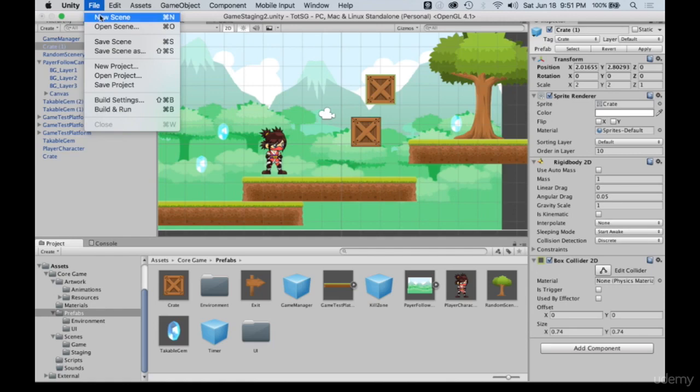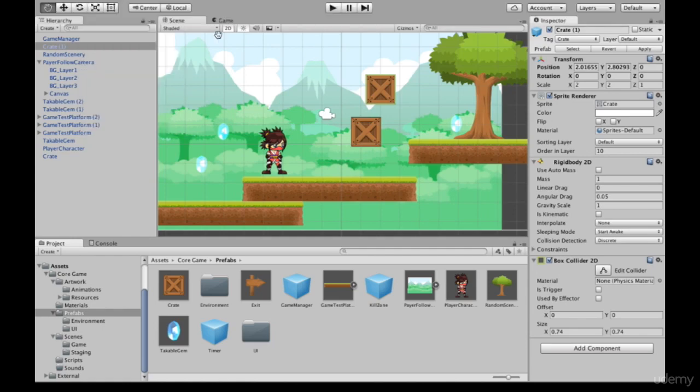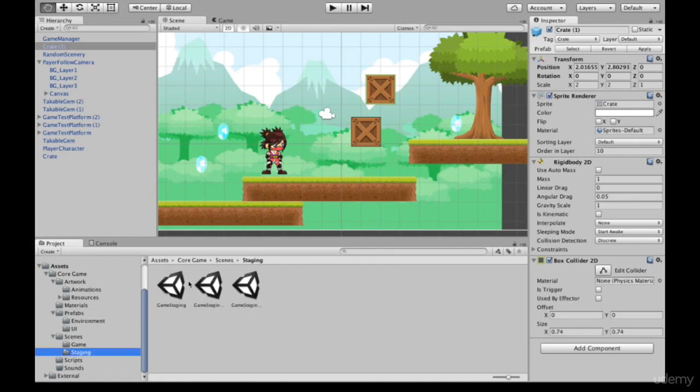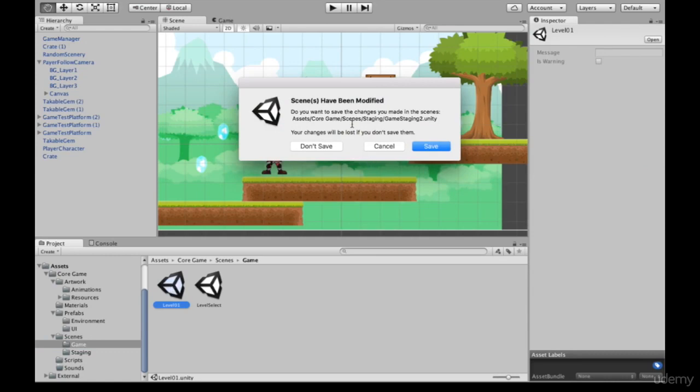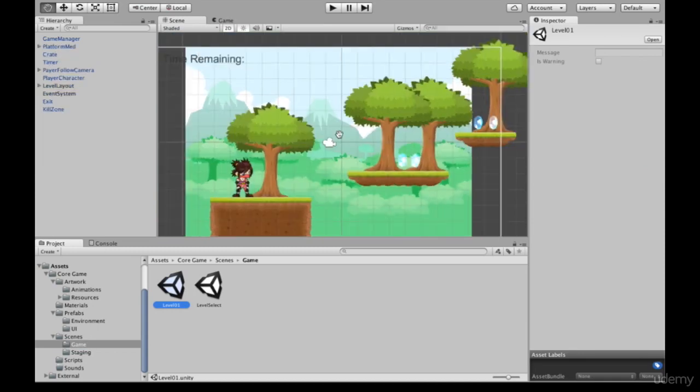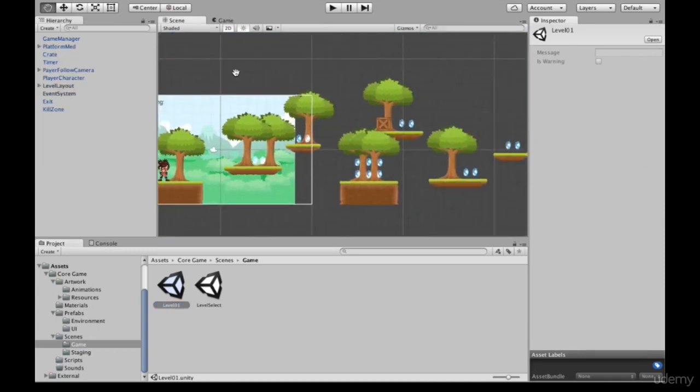Under File, you can see how you can make a new scene or save the current scene. So what you can see here in the scene window is saved as a scene, which will look something like this in your asset hierarchy. So if I wanted to go away from this staging area and to one of my levels, I can click level 1. And notice that I've made some changes to the scene I'm in, so I can choose to save them. Okay, now I've opened up level 1.